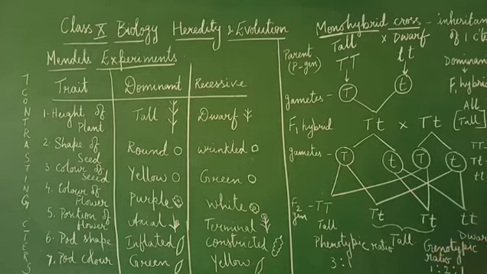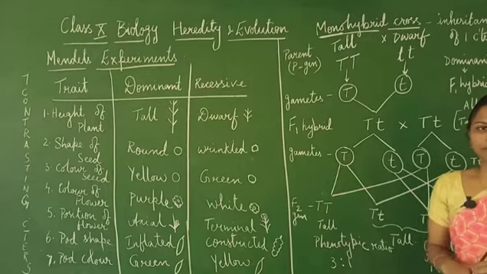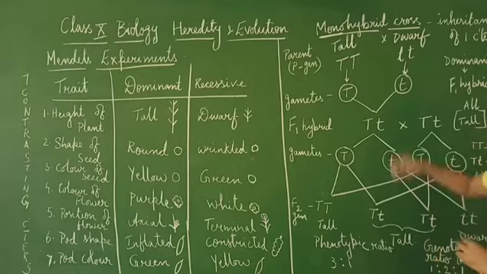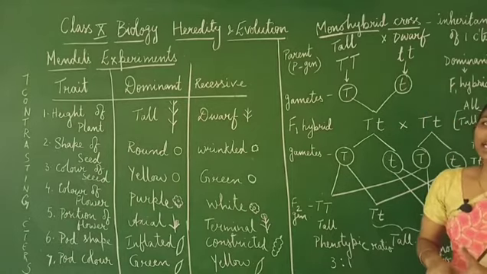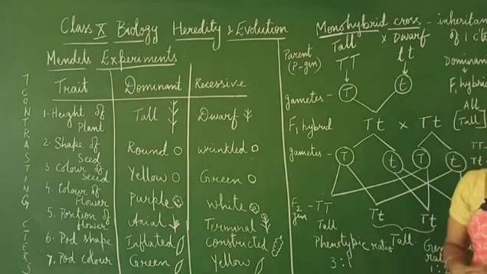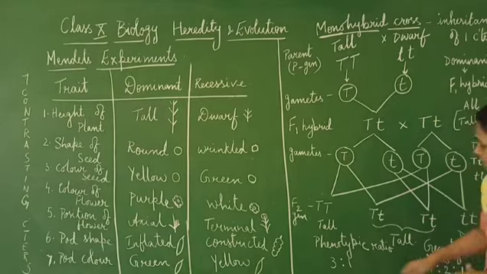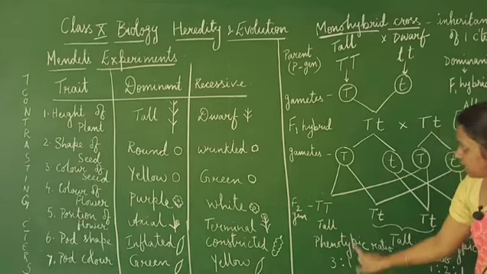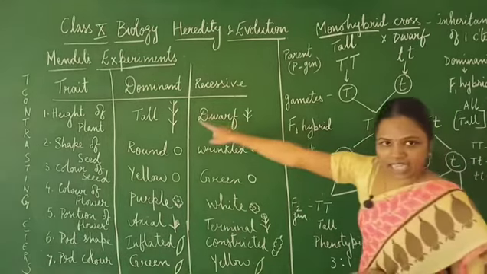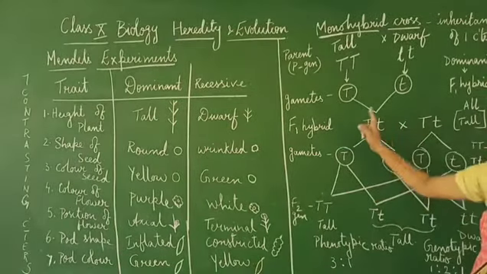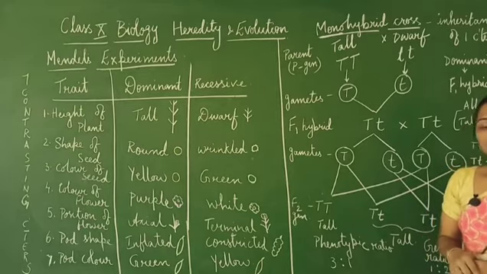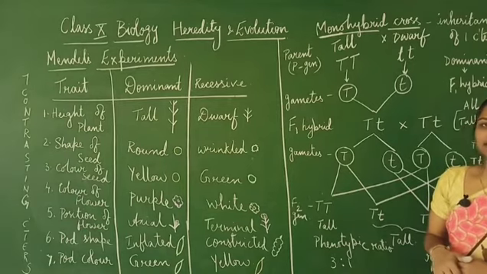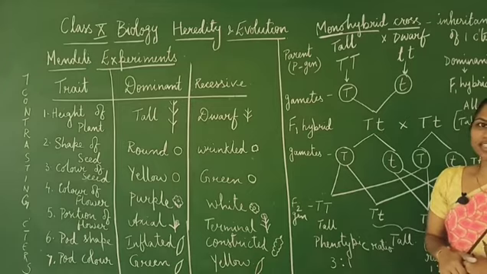Right? So this is about the monohybrid cross, which gives us the information of the inheritance of only one character in many generations. So with this, we can conclude what the dominant character is, and also we can get the phenotypic and genotypic ratios of the inheritance of that particular character. Hope you have understood the concept. Thank you.